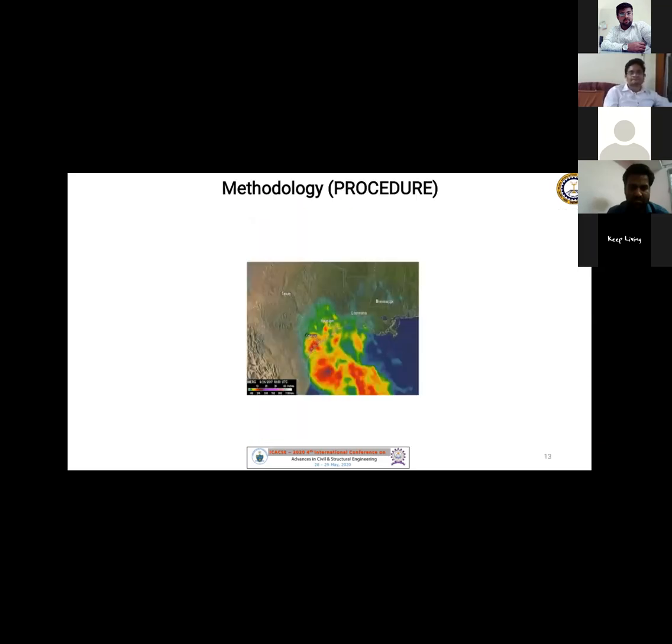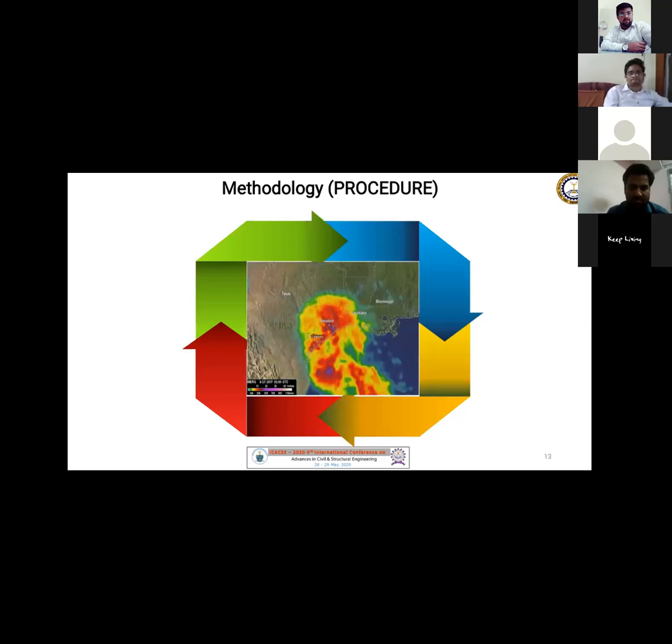Now explaining the procedure of the modeling. The first step is the creation of RAS layers. That is done manually by the user itself. I have created the various RAS layers for this flood inundation mapping. Then I exported the RAS data to the HEC-RAS modeling, for which the HEC-RAS modeling is done. Then the data from the HEC-RAS modeling is exported to the HEC-RAS post-processing. And finally, the boundary conditions for that are taken as hypothetical to get an idea about the flood extent.